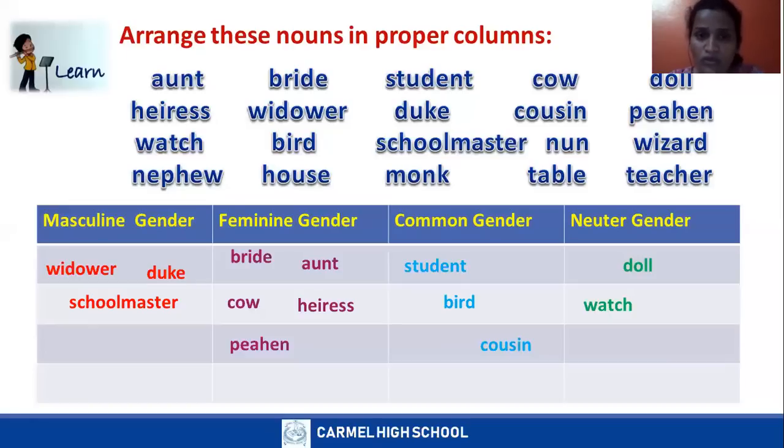We have monk also, learn it later. So nun will go under feminine gender since it's a female.